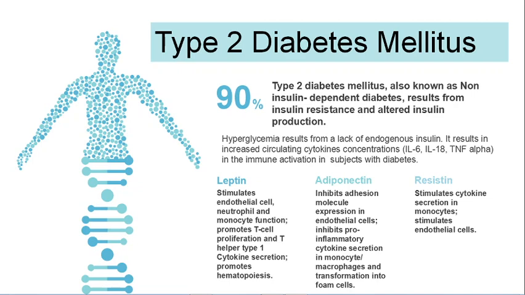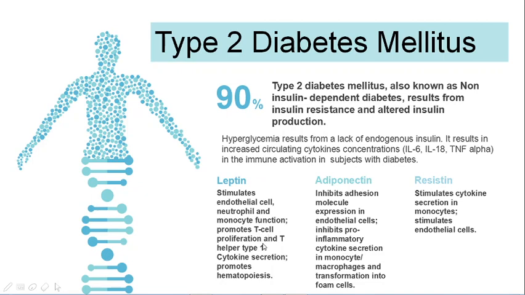Hyperglycemia results from lack of endogenous insulin. It results in increased circulating cytokine concentrations, mainly interleukin 6, interleukin 8, and tumor necrosis factor alpha, in the immune activation in subjects with diabetes. Leptin stimulates endothelial cell, neutrophil and monocyte function.